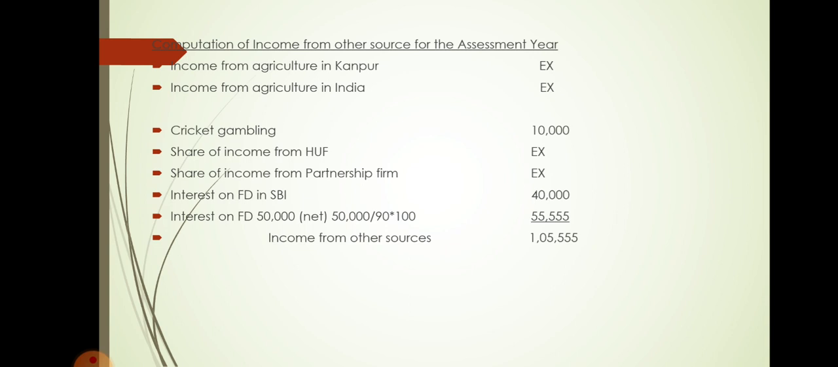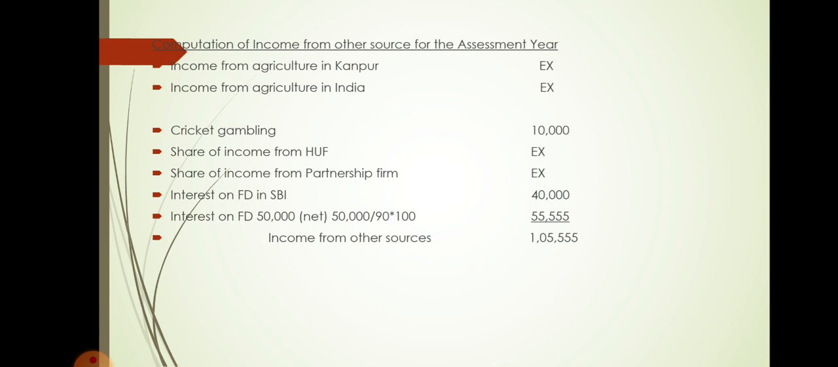So only these three items are taxable here, that is cricket gambling 10,000, interest on FD in SBI 40,000, and interest on fixed deposit 50,000 grossed up. So these three items are taxable. So you take the total, and it comes to 1,05,555. So it is the income from other sources.